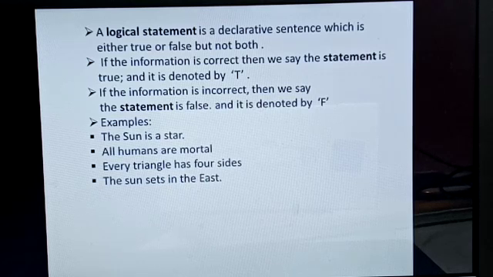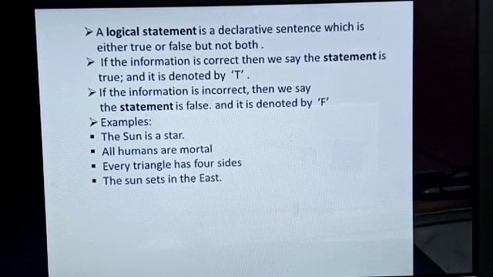The sun is a star. We all know, yes, the sun is a star. It is not a planet, and that is why this is a declarative sentence and its value is true, because whatever information we are getting from the sentence is completely true, and that is why the value is also T. All humans are mortal. Yes, this statement again is true because there is no confusion regarding this. We know its answer is T.